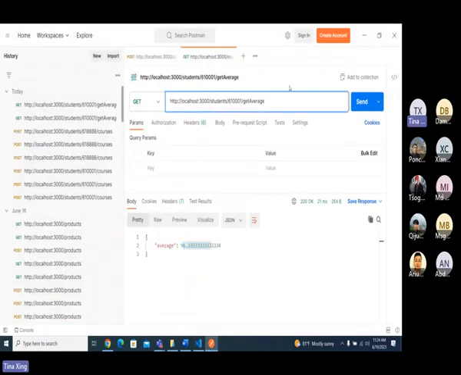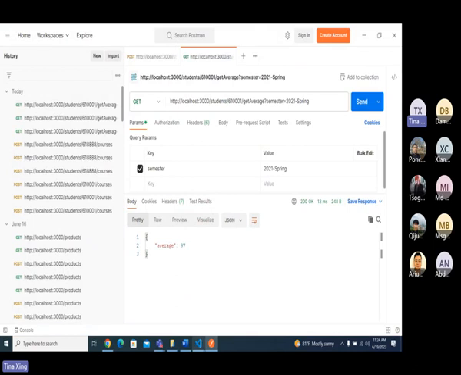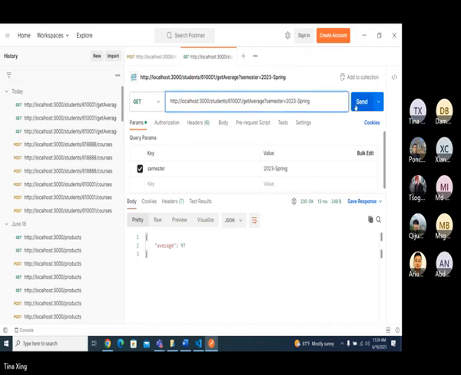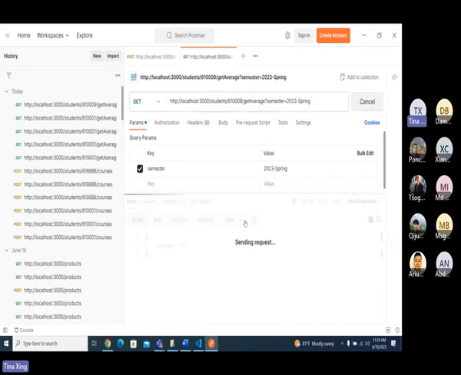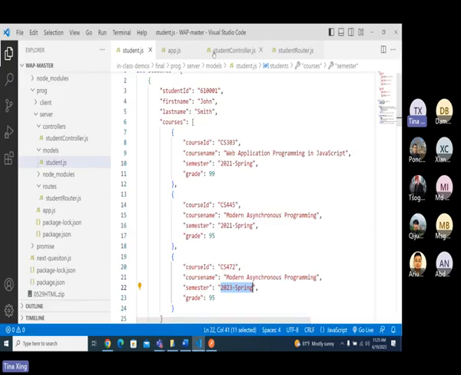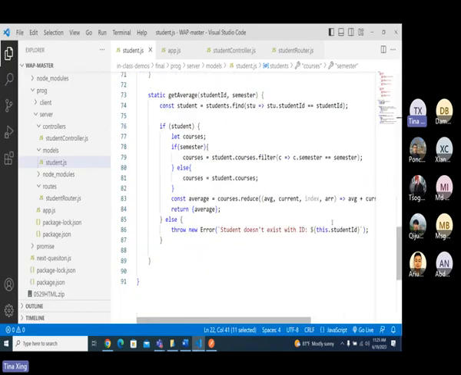Query string, which has semester equals this one, okay? It should be 97, right? 97, okay? If I use 2000, this one, okay, it should be 25. 95, right? If I give another, which is 9, I don't have this one. You have student, I forgot, that's one thing that is wrong. This one should be student ID, sorry.